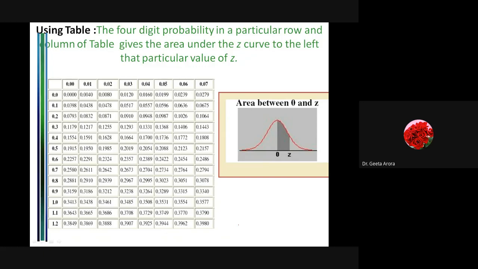Similarly, if you are using an online calculator to find the area under the curve, which is obviously very easy, there also you have to take care of this, because if the calculator is taking a different type of area, then the final answer will be incorrect. Correct? So in all the questions I have taken, the area will be given to you for calculation, because every time we do a question on normal distribution, we need a value of area.